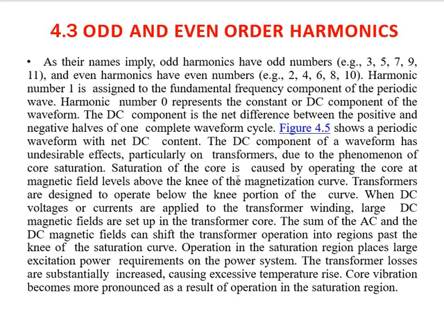Now, saturation of the core is caused by operating the core at magnetic field levels above the knee of the magnetization curve. So saturation will occur at magnetic field levels above the knee point of the magnetization curve, and transformers are designed to operate below the knee point of the curve. When DC voltage or current is applied to the transformer winding, large DC magnetic fields are set up in the transformer core, and the sum of the AC and the DC magnetic fields can shift the transformer operation into a region past the knee of the saturation curve.